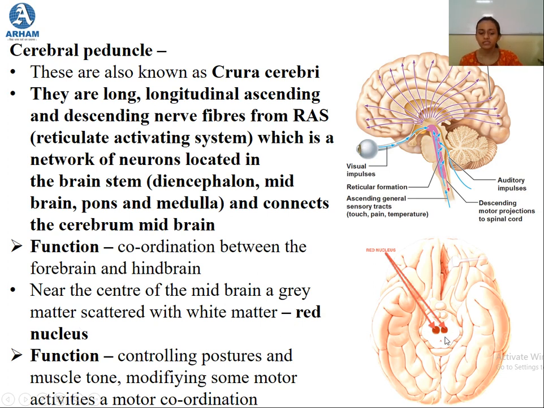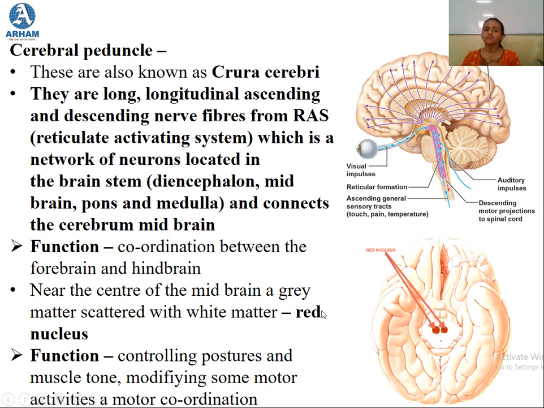Now what is the function of this red nucleus? It is responsible for controlling the postures, okay, and the muscle tone. So you can say basically it is controlling all the voluntary actions, okay. Then it also modifies some motor activities and motor coordination. So this is the function of the red nucleus.